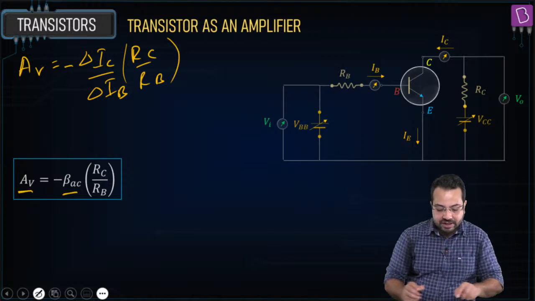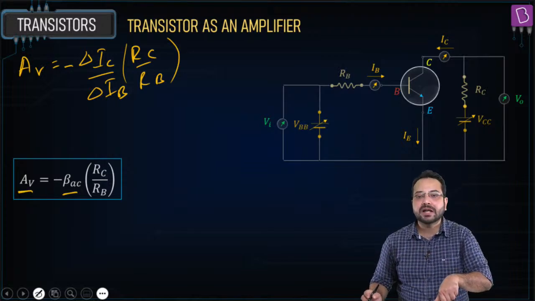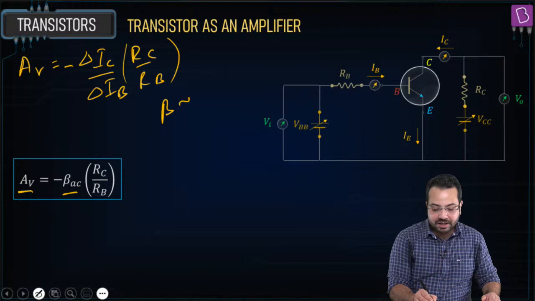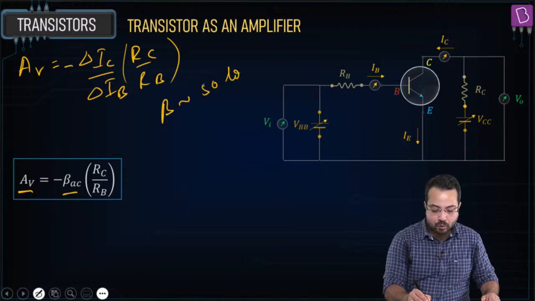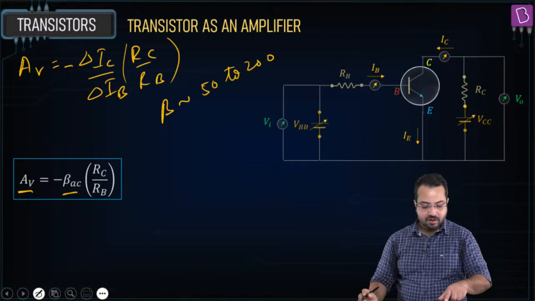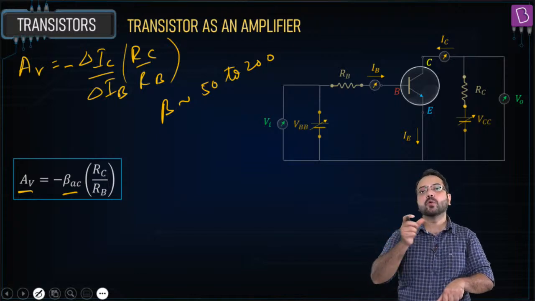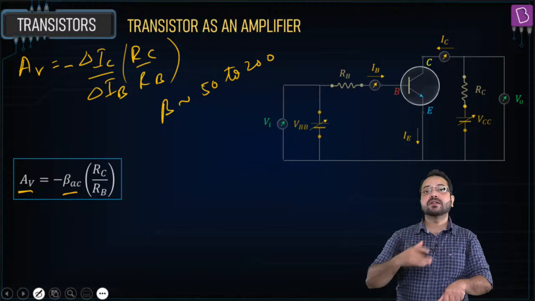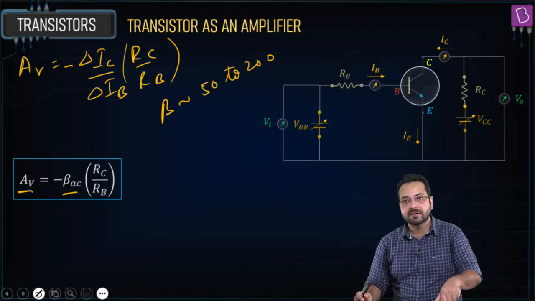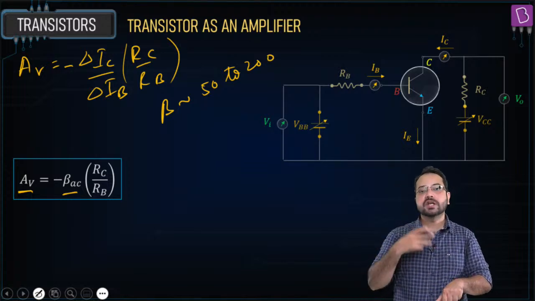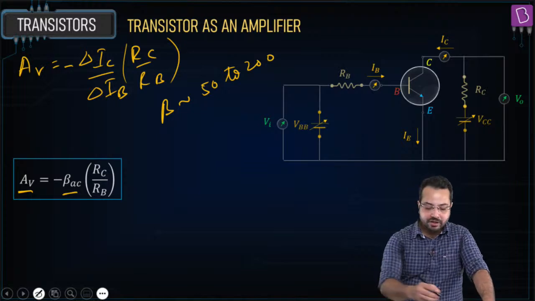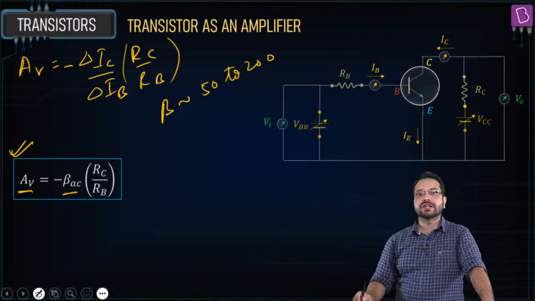Now, what is voltage gain? The voltage gain depends on beta AC, and we know that beta is in the range of 50 to 200. So for a small change in the input voltage, the change in the output voltage is going to be high, and that is why the signal is going to be amplified. The change in output voltage is going to be amplified. So we should remember this voltage gain.